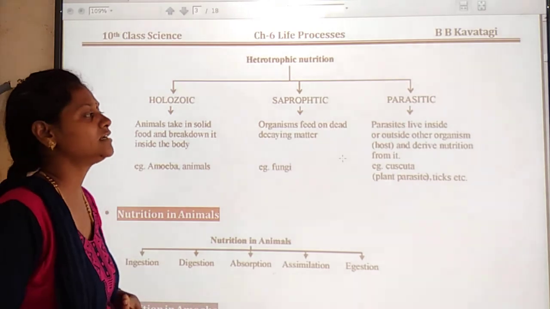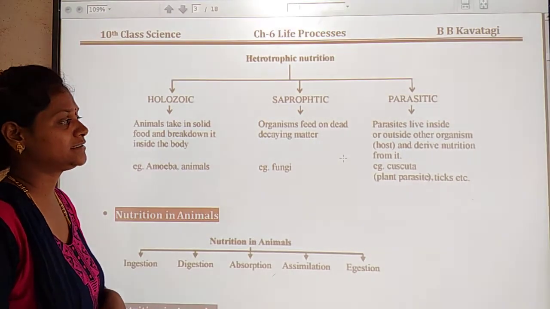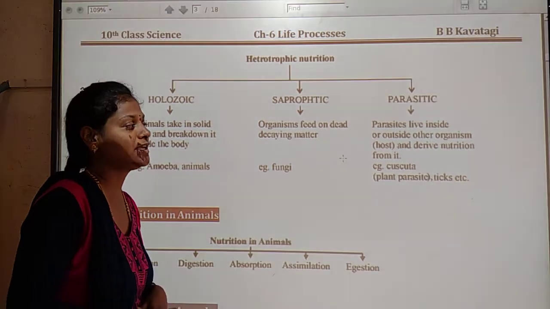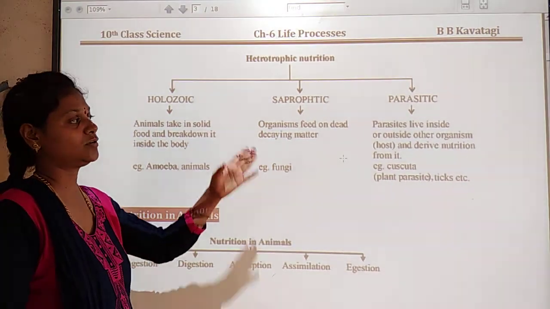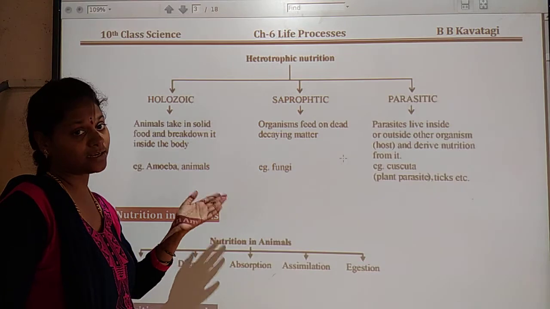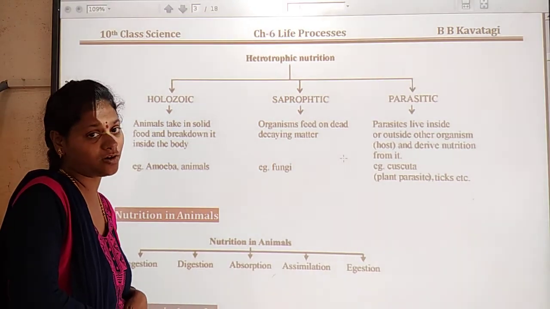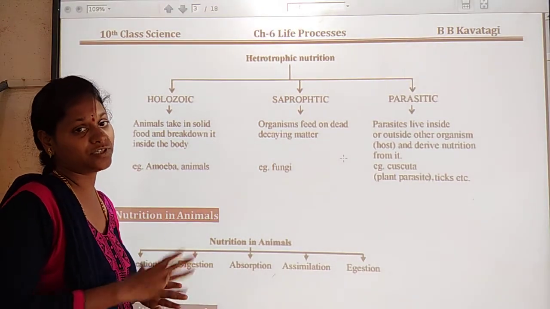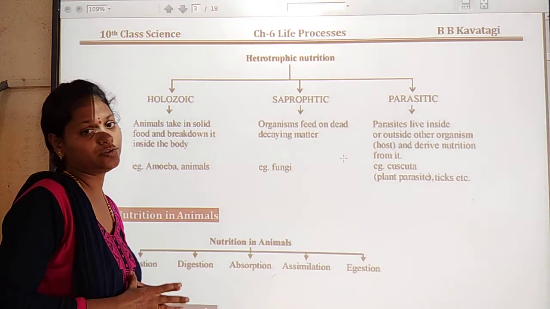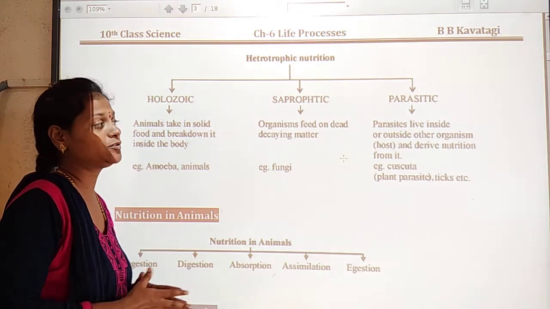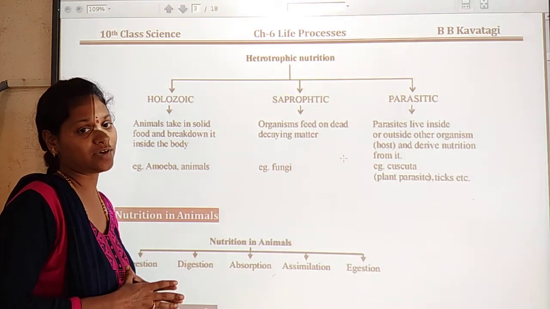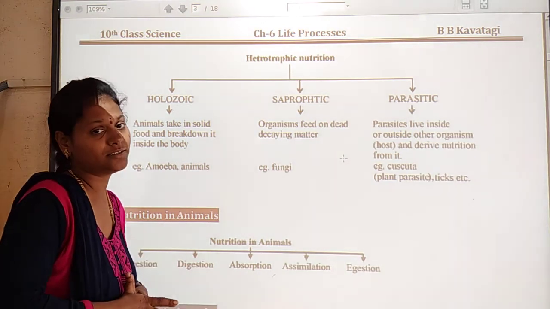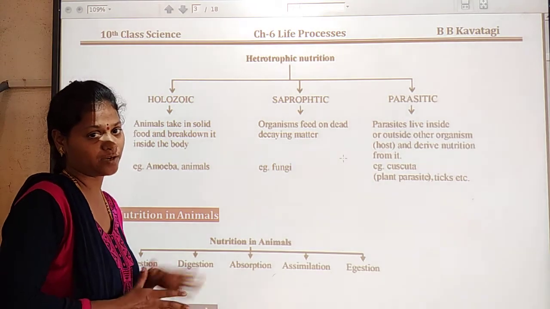So the next one is parasitic. Here parasites live inside or outside other organisms and derive nutrition from them. ಕೆಲವೊಂದು ಜೀವಿಗಳು ಮತ್ತೊಂದು ಜೀವಿಯ ದೇಹದಲ್ಲಿ ವಾಸಿಸ್ತಾವ ಅಥವಾ ಹೊರಗಡೆ ವಾಸಿಸ್ತಾವ, but they get the nutrition from another plant.